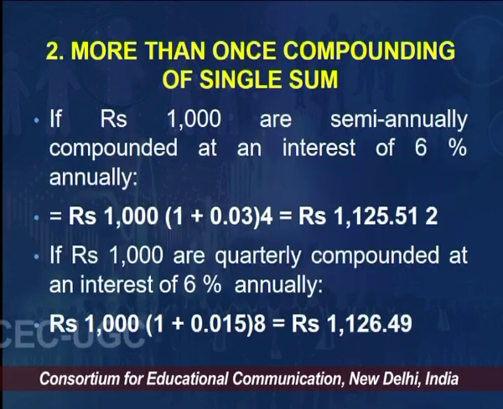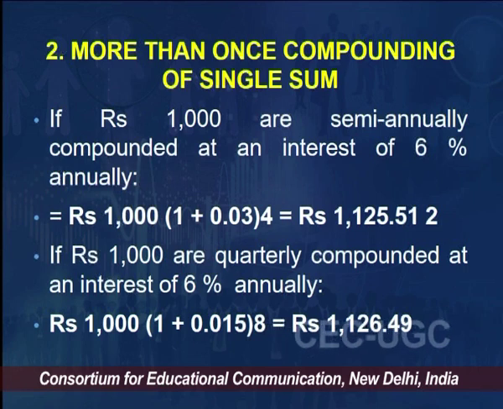So here are two examples in front of you. If rupees 1000 are semi-annually compounded at an interest of 6% annually, how much would I have after 2 years from now? So how many times are we compounding? Semi-annually means twice a year.